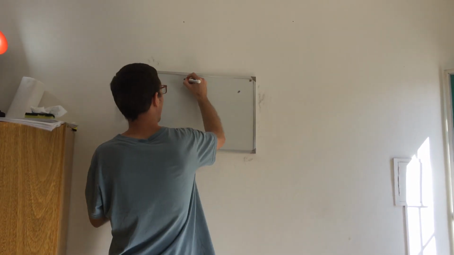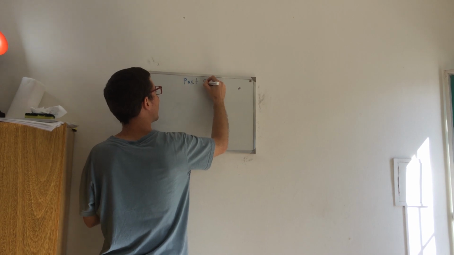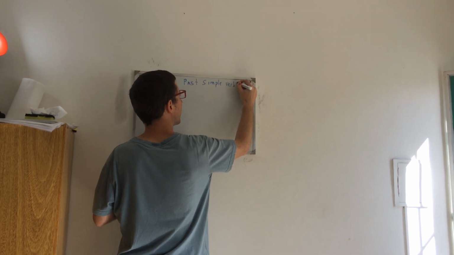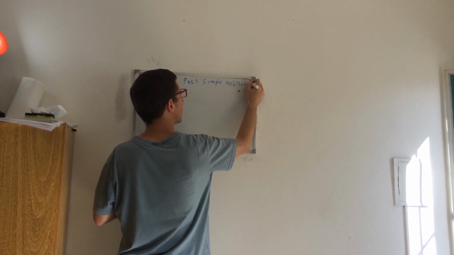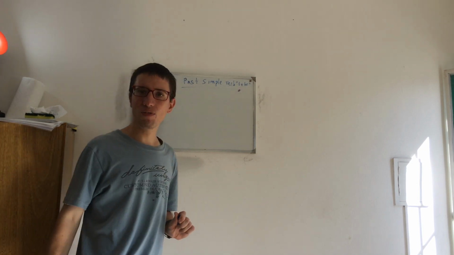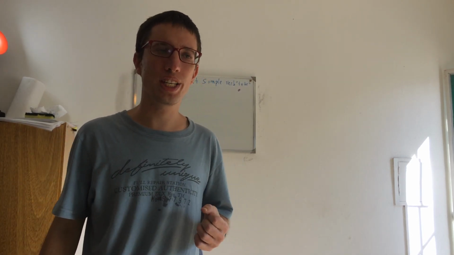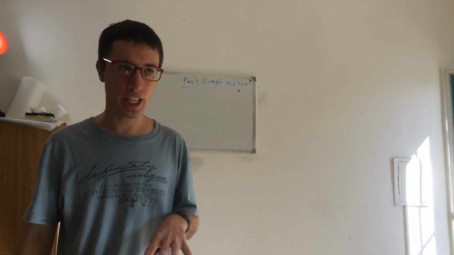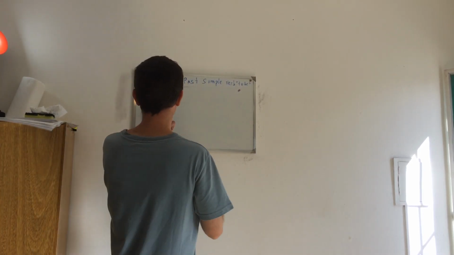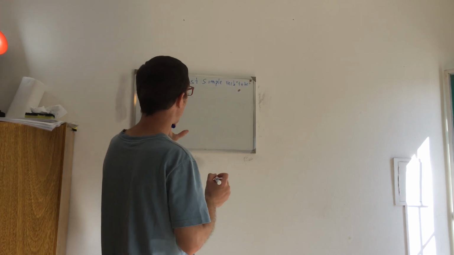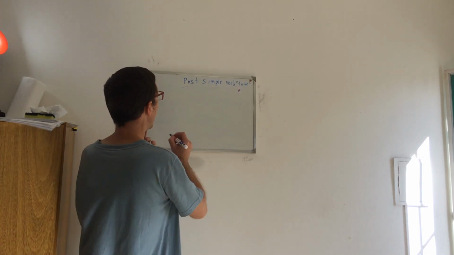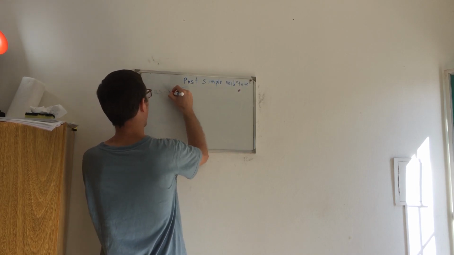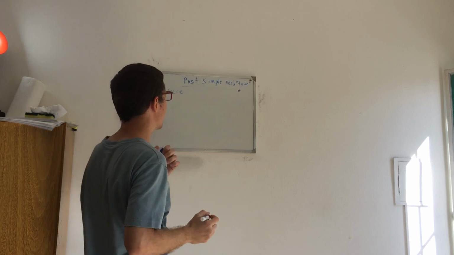So, past simple of the verb to be. Remember that the past simple refers to an action or to a state that is finished, that is complete, that started in the past and finished in the past. Well, for the past simple of the verb to be, we have 2 forms: was and were. And I'm going to give you some examples.